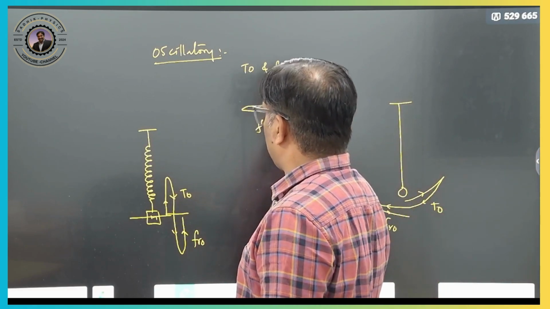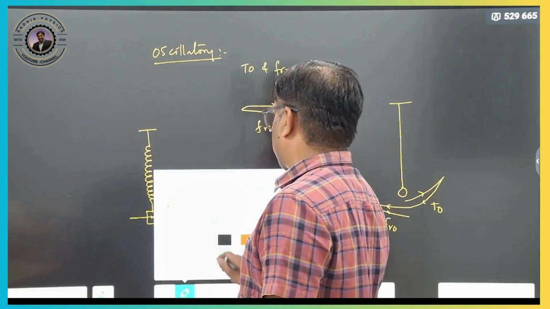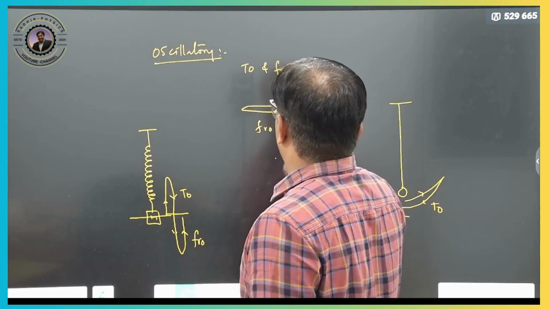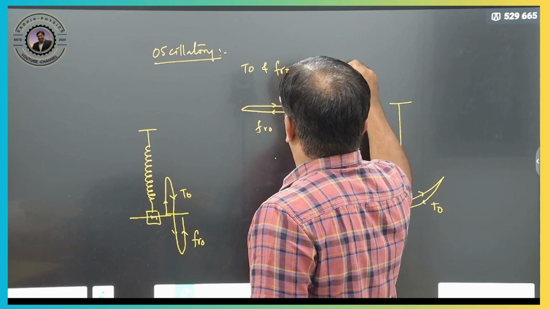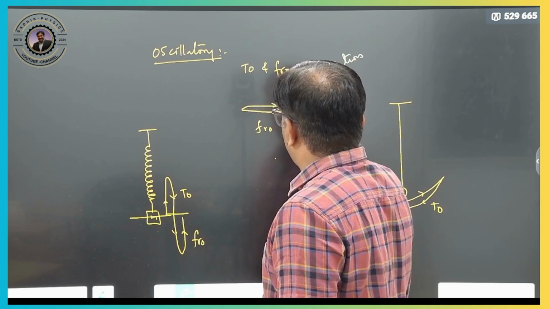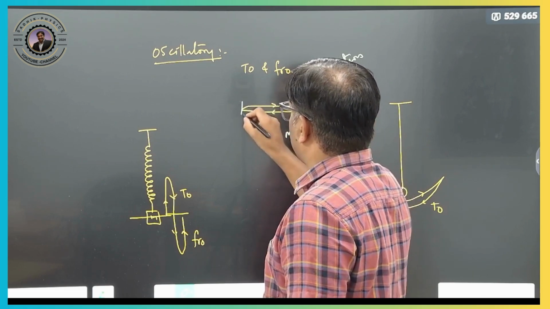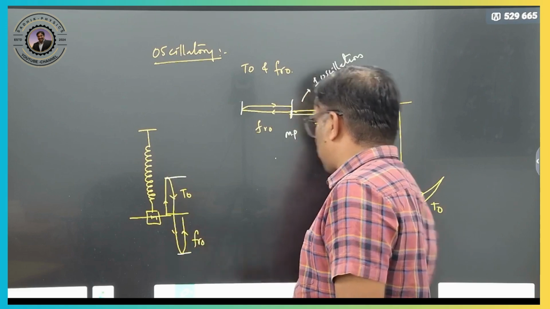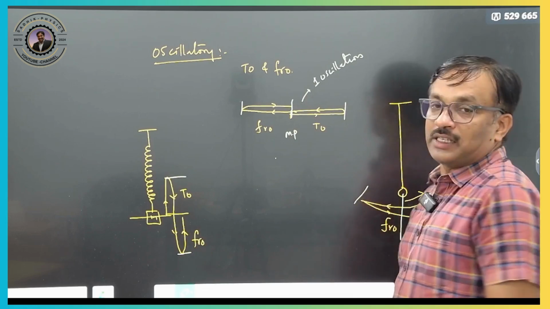Now, the motion which will undergo a to and fro motion is said to be an oscillatory motion. So this is said to be one complete oscillation. So this is one oscillation, to and fro. Therefore this will be about the mean position, and these will be your extreme positions.